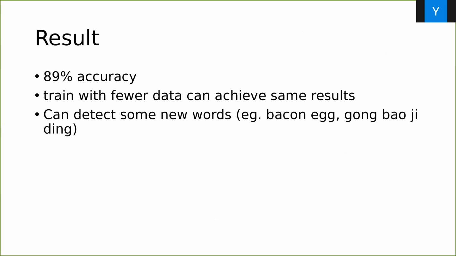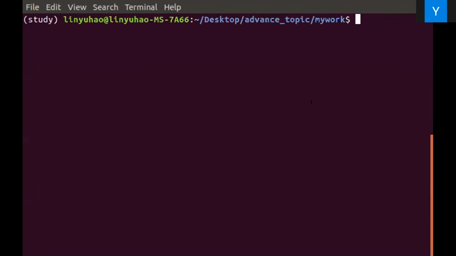The result of our second method is not bad. It has 89% accuracy and can handle new words. Let's see it together. Here we will try two names of dishes. One is bacon egg. It is a famous British food, and another is Gongbao Jiding. It is a famous Chinese food.